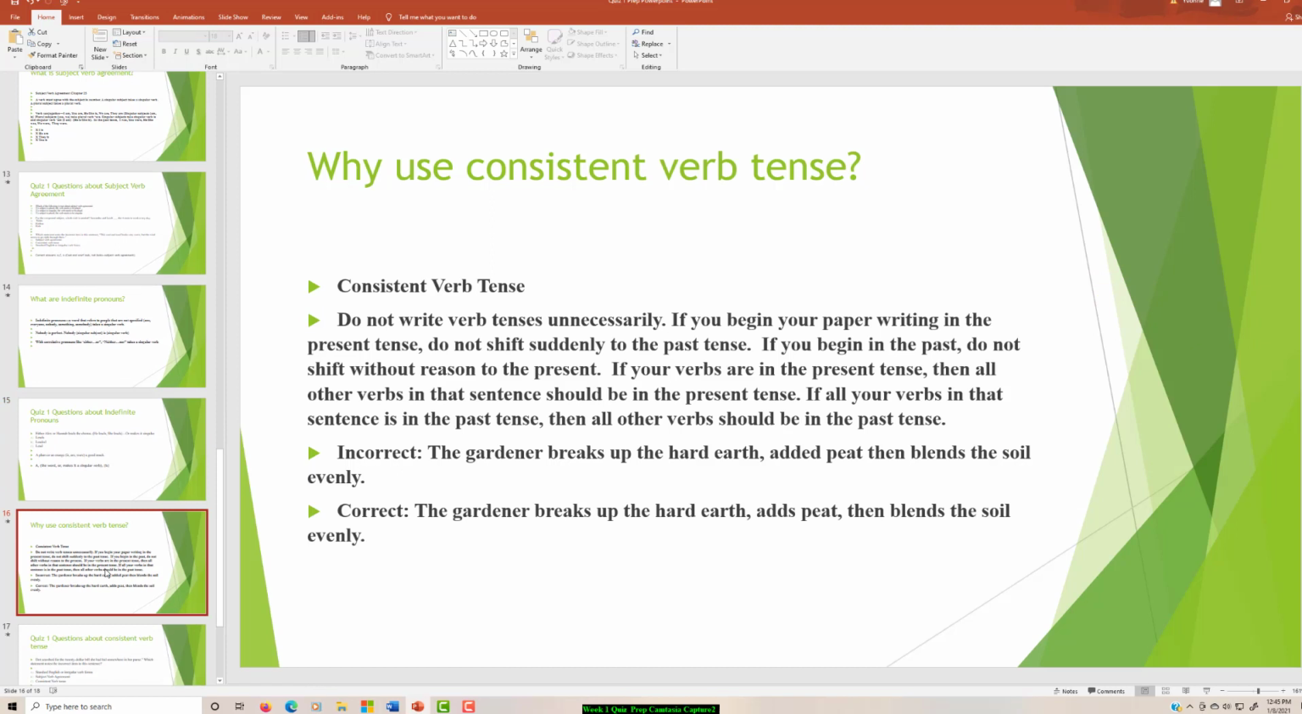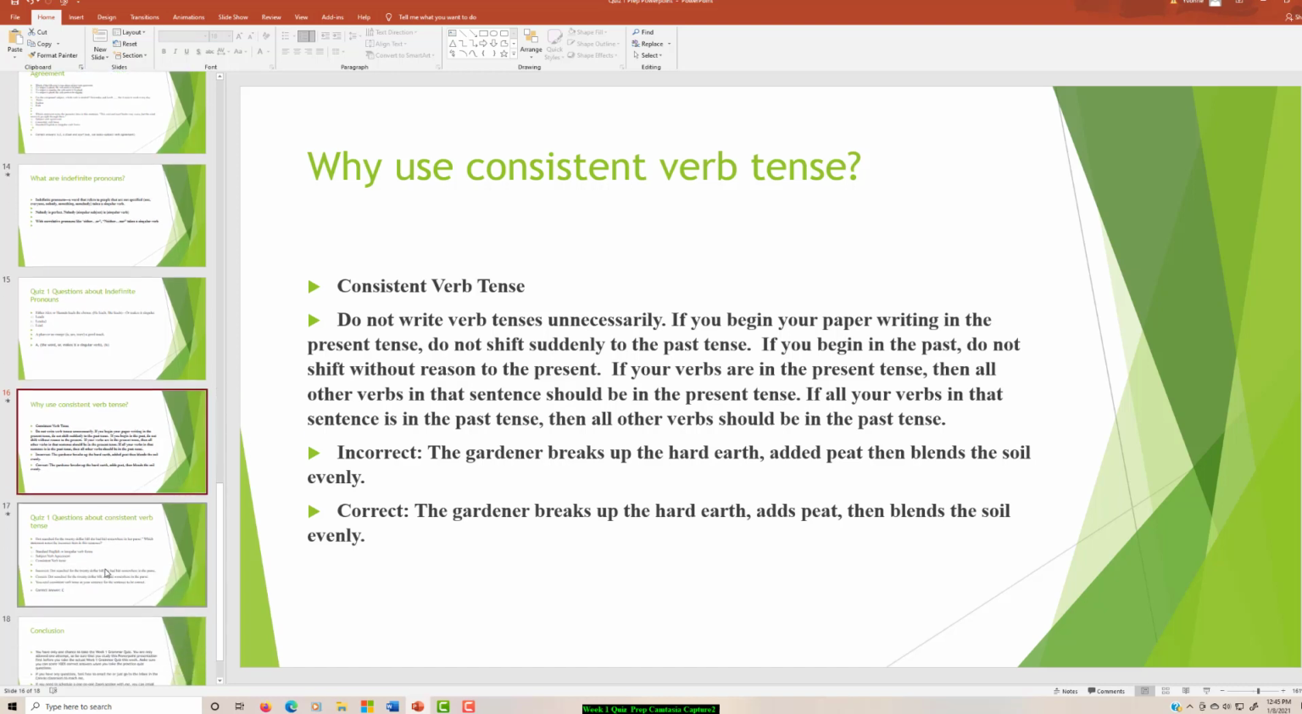Consistent verb tense. Do not shift verb tenses unnecessarily. If you begin your paper writing in the present tense, do not shift suddenly to the past tense. So if your verbs are in the present, then all other verbs in the sentence have to be in the present. And so here it's incorrect to say the gardener breaks up the hard earth, added peat, blends the soil. Everything's got to be in present tense. Breaks, adds, blends. That's called consistent verb tense.